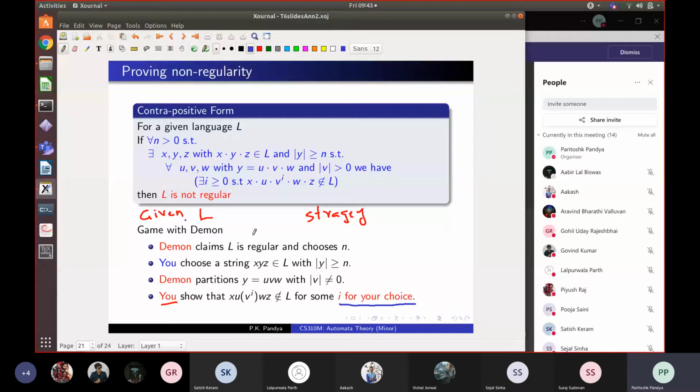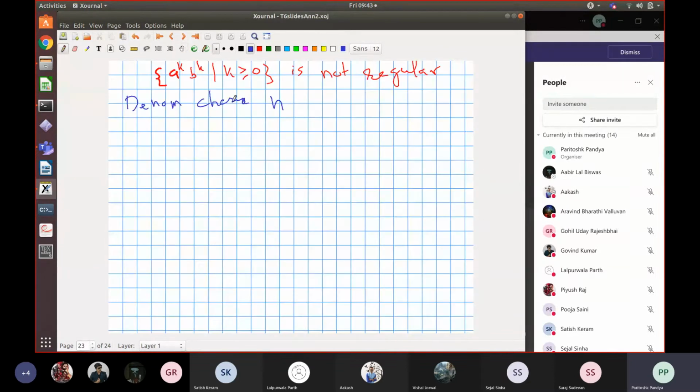So we tell the daemon, choose any N, and I will show you that this property will hold. So the daemon says, okay, I give you some number N. And since you have to be prepared for any value of N, you use this symbolically. So N represents any arbitrarily large number, right? So the daemon chooses N. In response, what do you have to do?